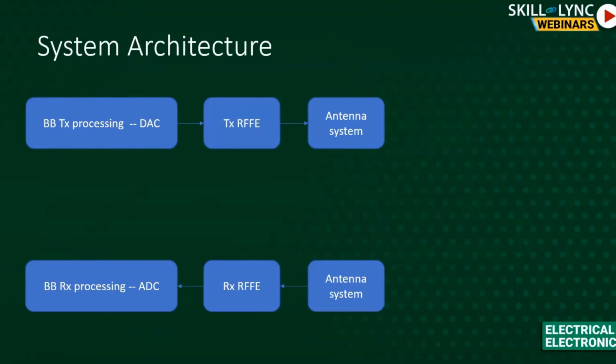Okay, now again, going back to the link budget or the system architecture diagram, I just want to keep constructing it based on everything that we learned. I just wanted to keep updating the diagram. So if you see this diagram, it's pretty much the same diagram. I still have my front ends here, TX front end, RX front end, and then I have my baseband processing. But then I've also added another detail here, which is the DAC and ADC. So the baseband processes the signal in the digital domain and converts it to analog. So you need to have a digital to analog converter. And then these analog signals are upconverted and radiated through the antenna system. Similarly, on the other side, the incoming signal needs to be digitized. So we have an ADC, and then you have your baseband processing.